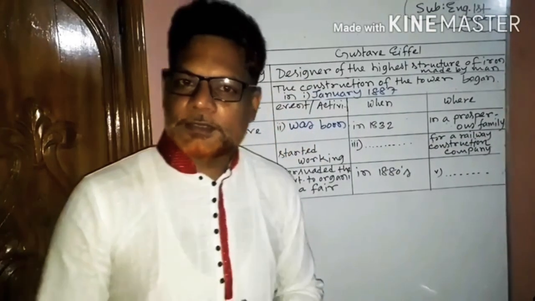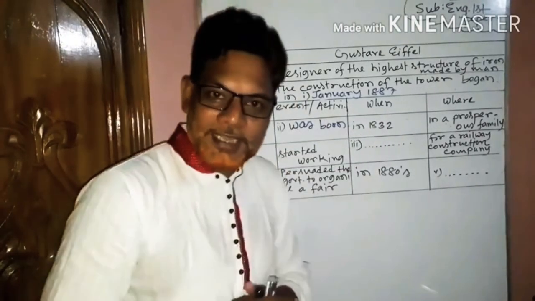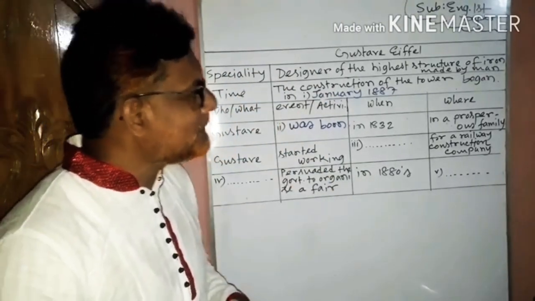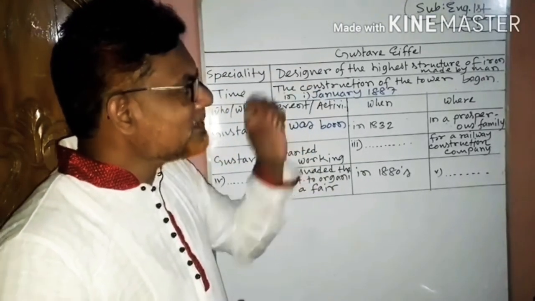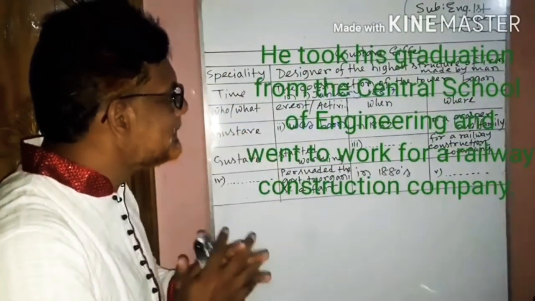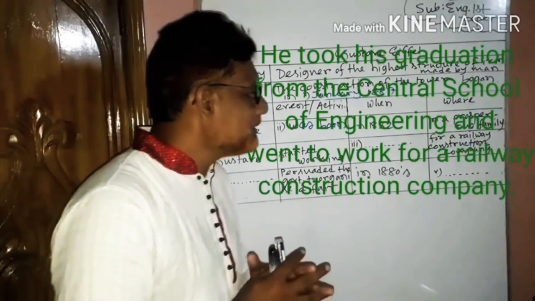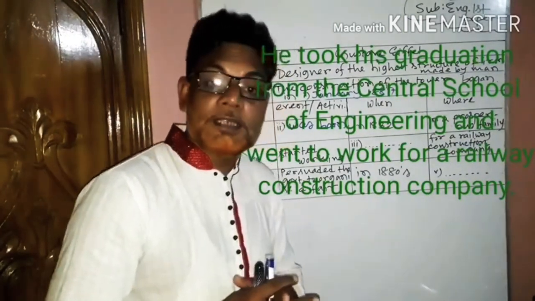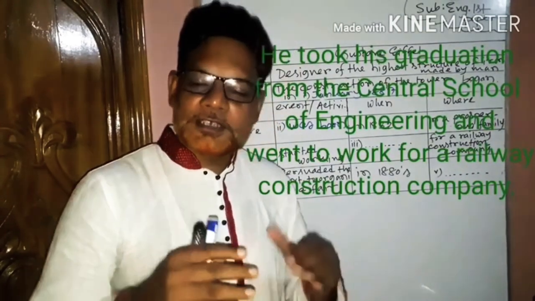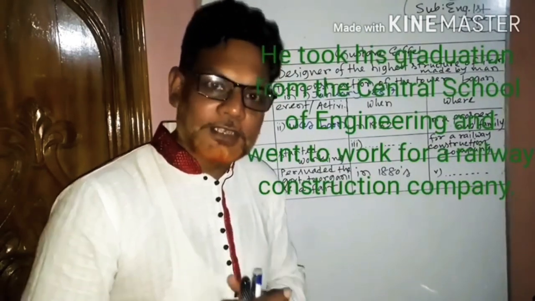Dear students, for this we have to go to the passage once again and look at the green colored sentence. This sentence is clearly indicating that Gustave started working for a railway construction company after completing his graduation from the Central School of Engineering.